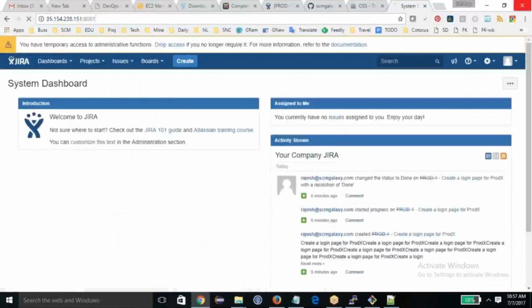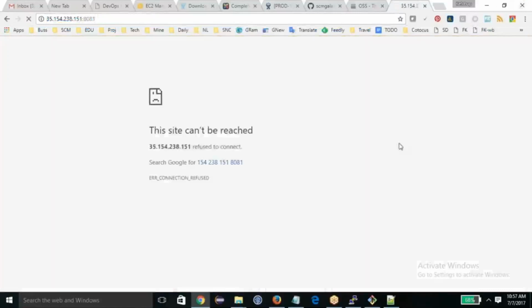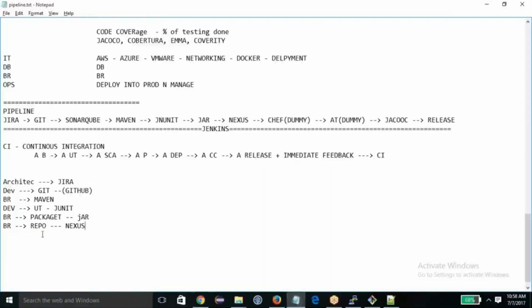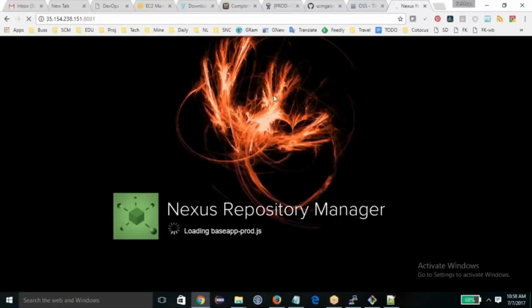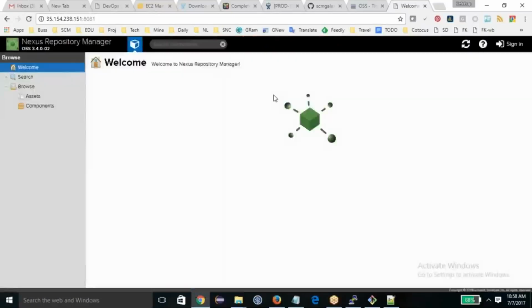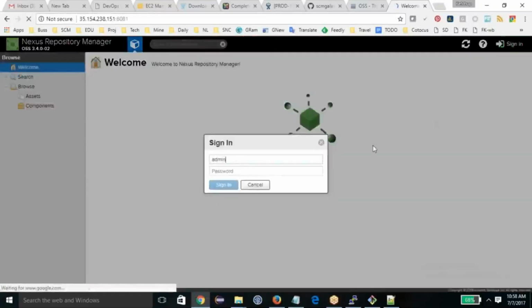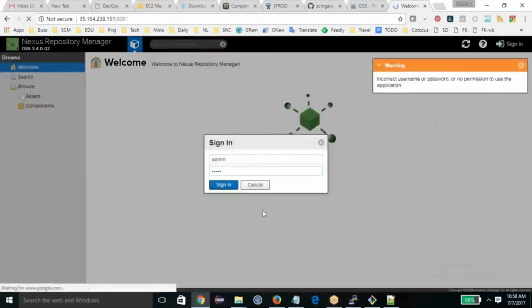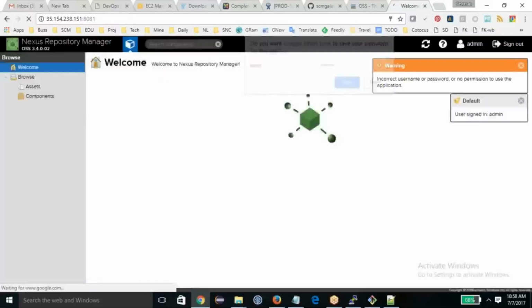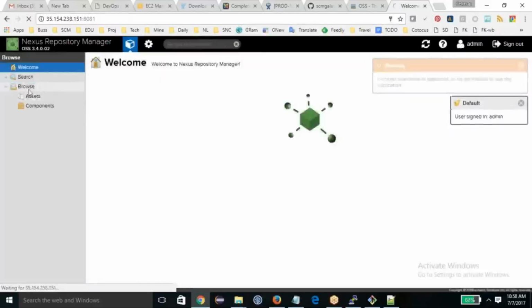8081. Yeah, so my Nexus is up and running in a few seconds. So now I am going to store this jar file in the Nexus. On this, you can see the Nexus is coming. Now, username is what? admin, and the password admin123. Yes, so the password has been taken.